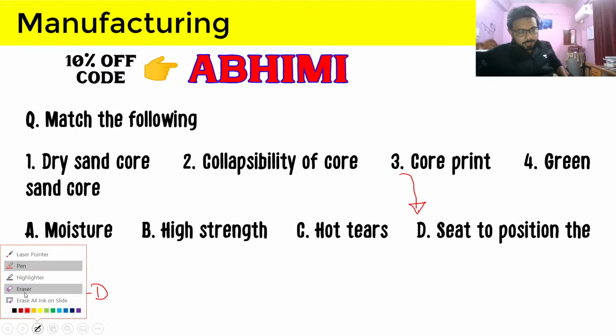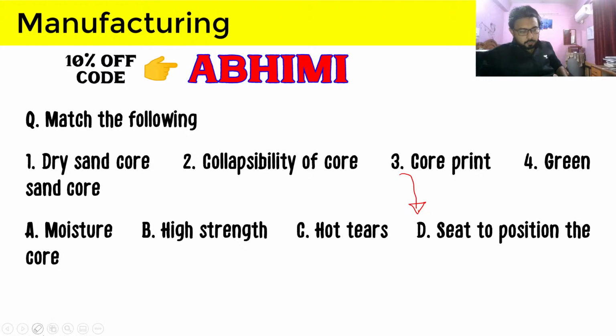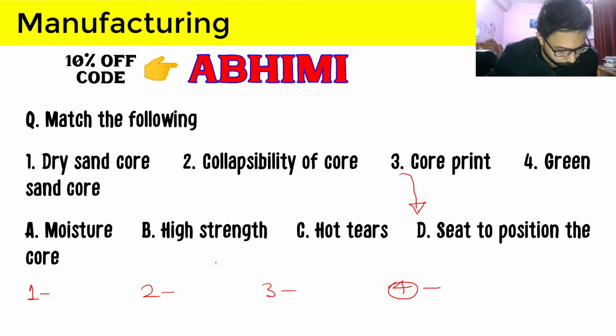Banuranjan has also provided the answer, and both of you are providing the same answer, so let's check it out. 1C: dry sand core will lead to hot tears.